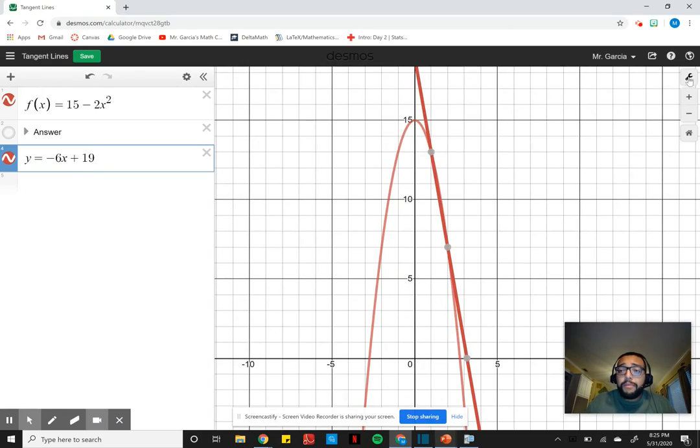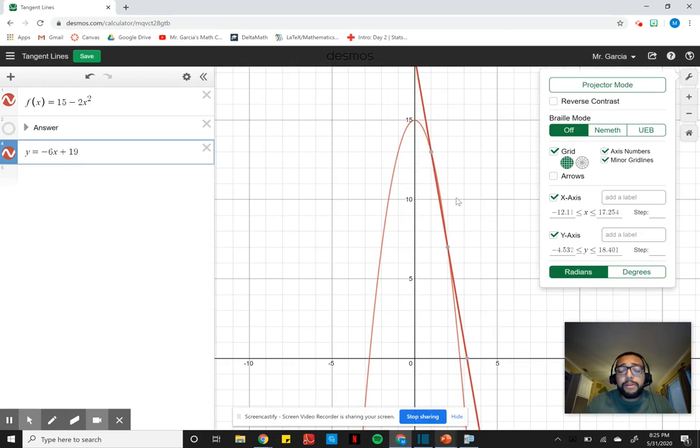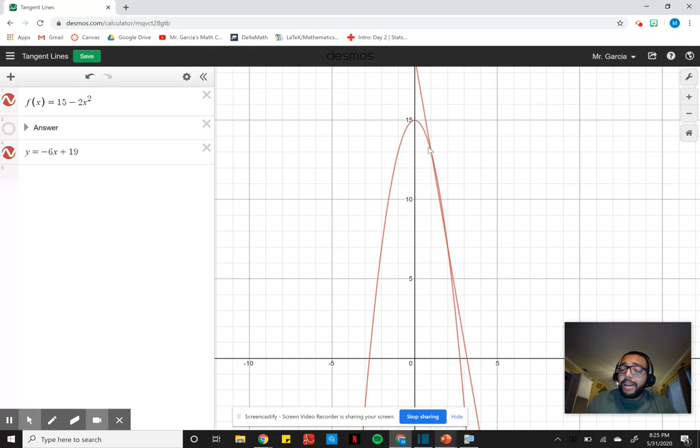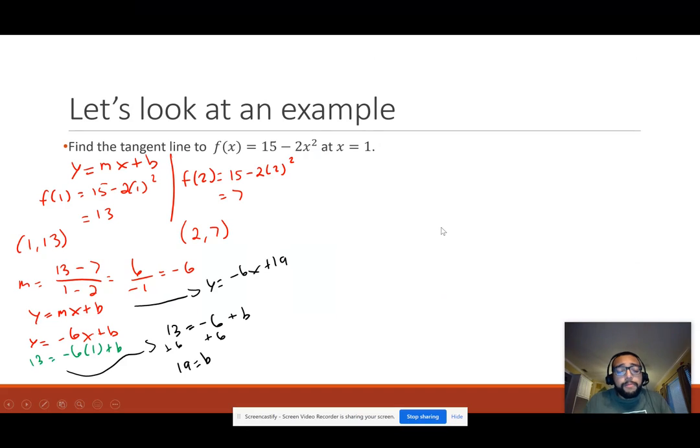Maybe if I take off projector mode, that's a little bit better. We're kind of close. Again, ideally, here is x equals 1. So ideally, we want to touch it there at the graph, and it needs to be a little more slanted. So it's touching the graph again at 2 points, at the point 2 comma 7 and 1 comma 13. So you want to touch at 1 point, at 1 point alone. So here's a little GIF here. We need to get a closer slope.